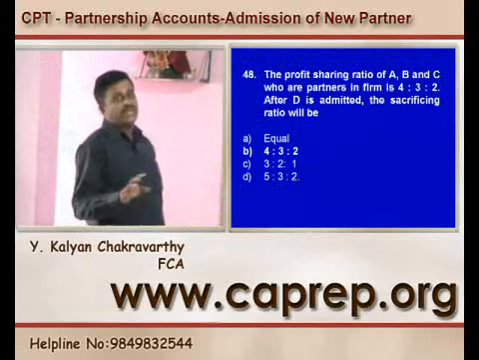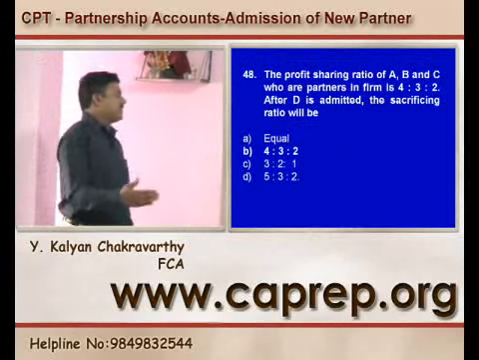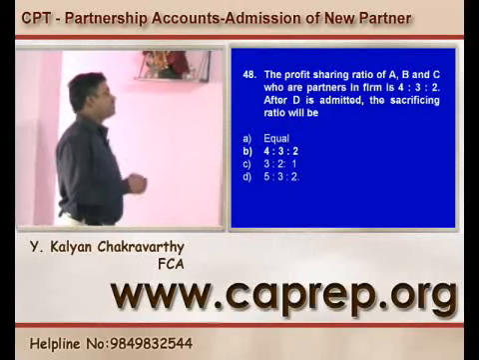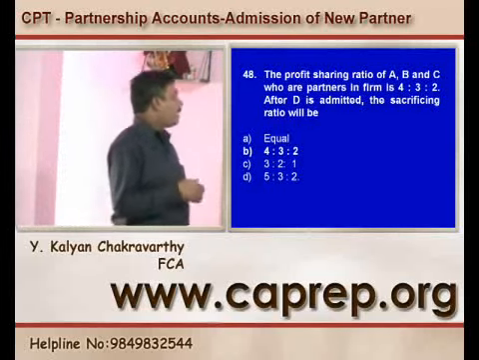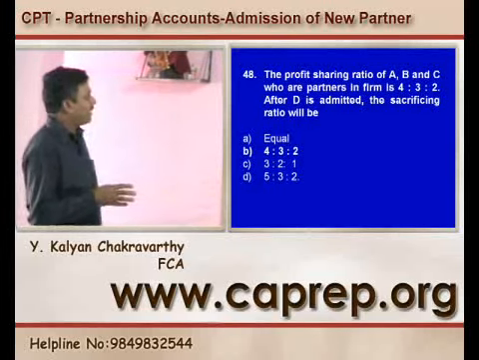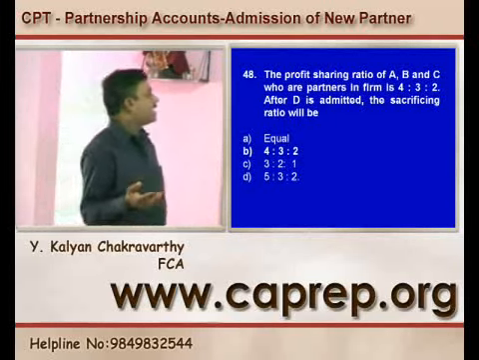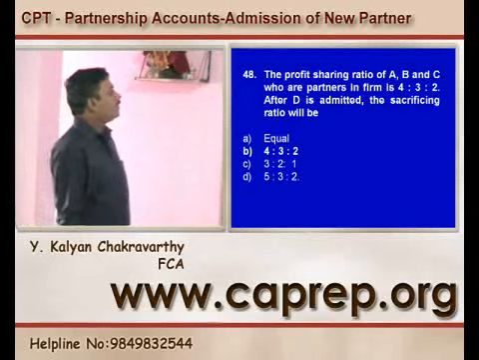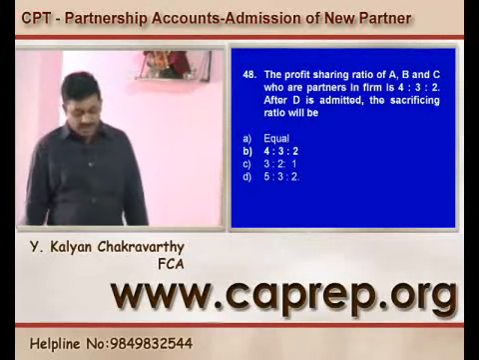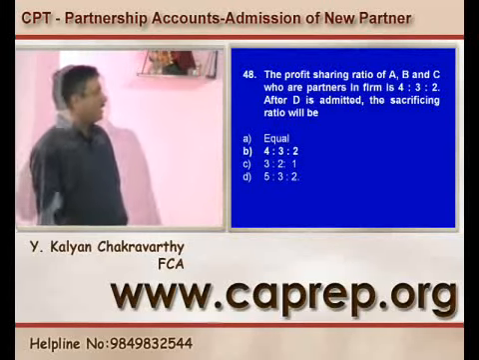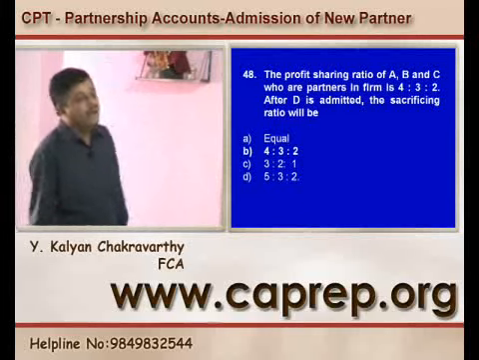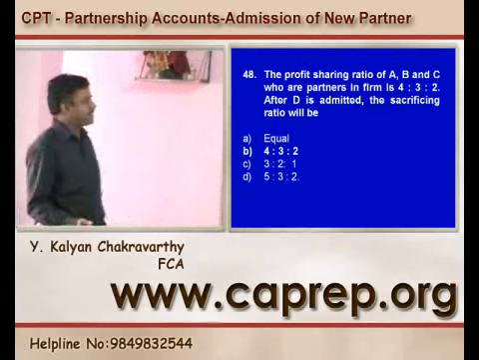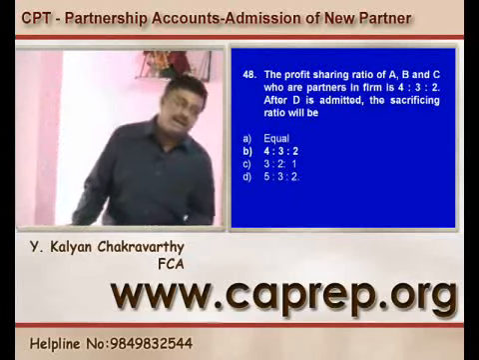Question number 48. The profit sharing ratio of A, B and C who are partners in a firm is 4:3:2. After D is admitted, the sacrificing ratio will be. So point here is profit sharing ratio of A, B, C are given. D is admitted. Nothing is stated regarding at what ratio he is being admitted. Then how do you calculate the ratio? If nothing is stated regarding the ratio, it is to be taken that he is being admitted for 1/4 equal share, then accordingly you calculate the others' shares. So B is the right answer.